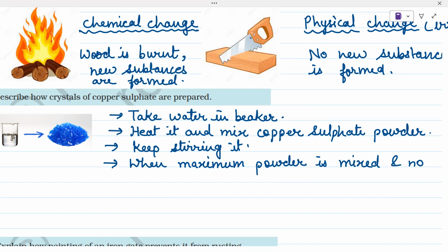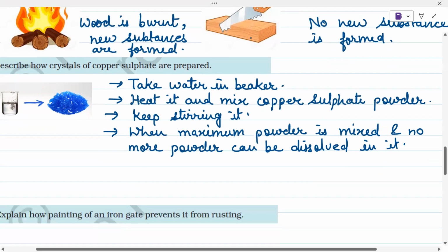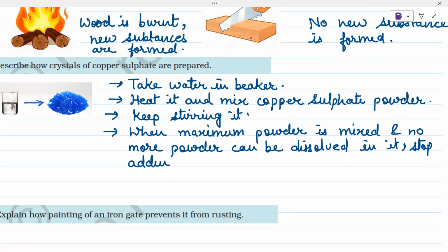and no more powder can be dissolved in it, then stop adding more powder.